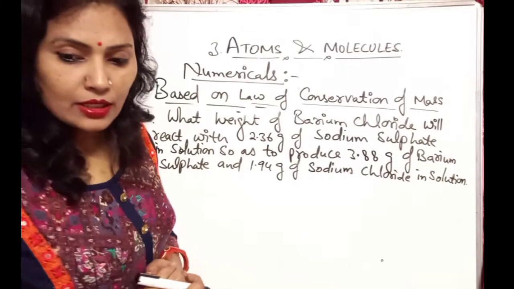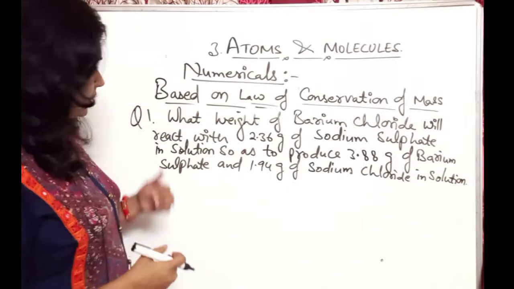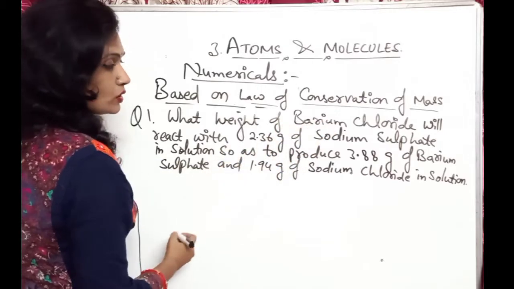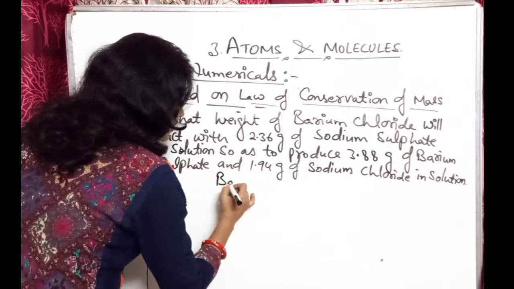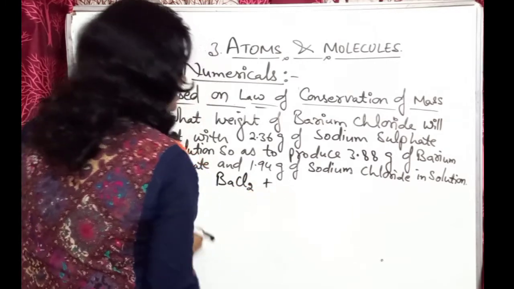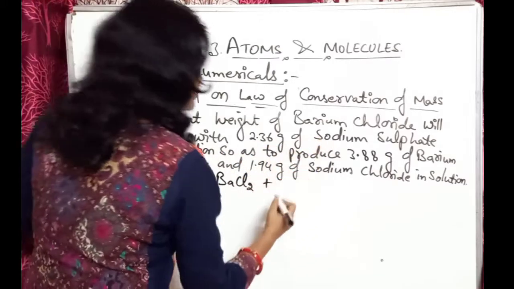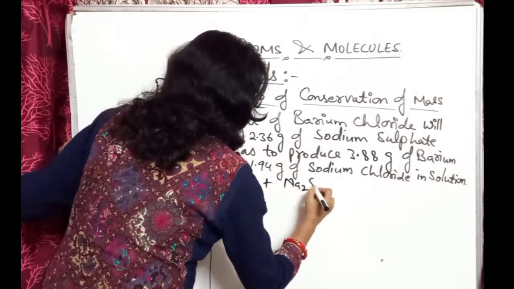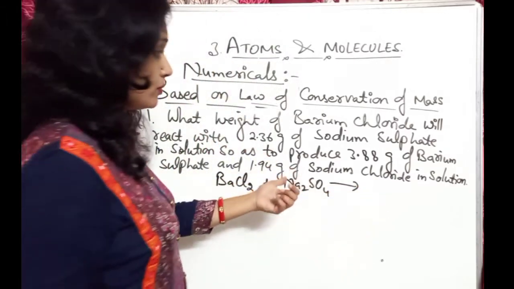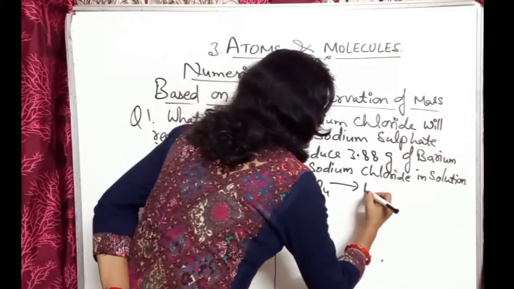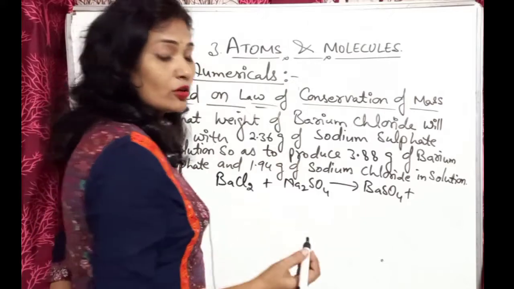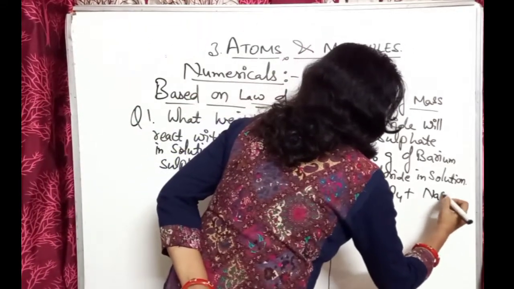Okay. So, the chemical reaction that is taking place, I want to write: barium chloride will react with sodium sulfate. So, barium chloride, BaCl2, it will react with sodium sulfate, Na2SO4, and produce barium sulfate, BaSO4, plus sodium chloride, NaCl. Okay.